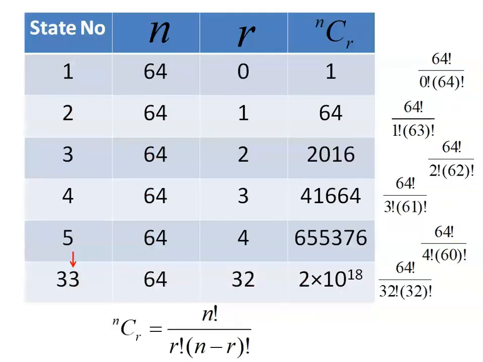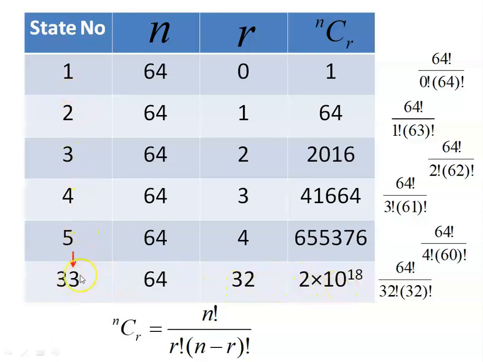Now in tabular form you can generate these numbers. For no coin flipped, a unique way; 1 coin flipped, 64 ways; 2 coins flipped, 2016 ways; and the number grows, where you have 32 coins flipped, 2 into 10 power 18.